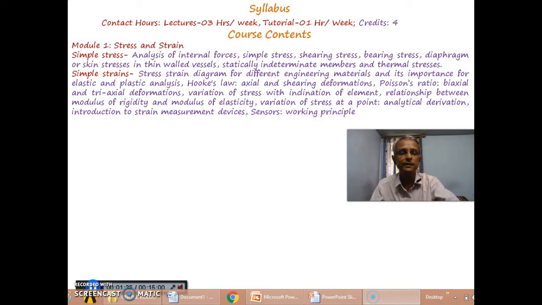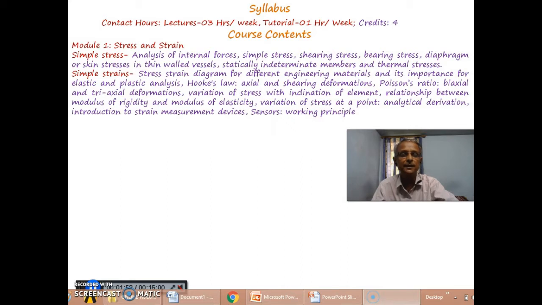Also, we will be going for some analysis of statically indeterminate members and the thermal stresses in particular structures. In addition, we have some laws like Hooke's law and some constants like modulus of rigidity, modulus of elasticity, Poisson's ratio.